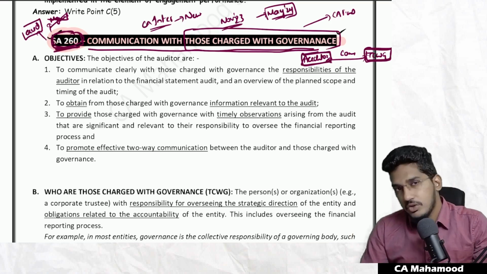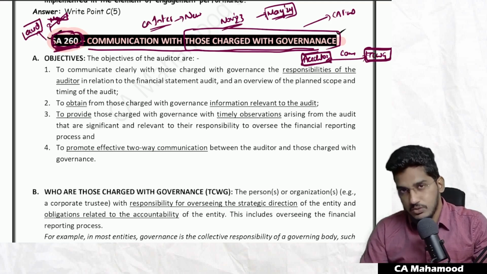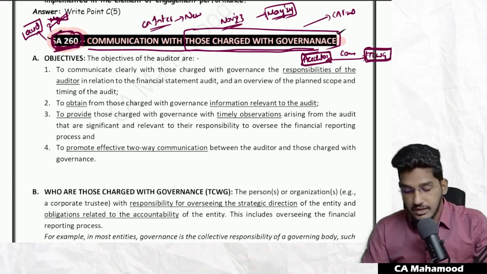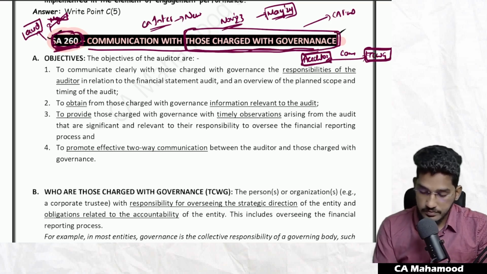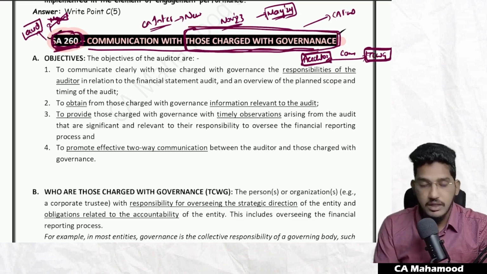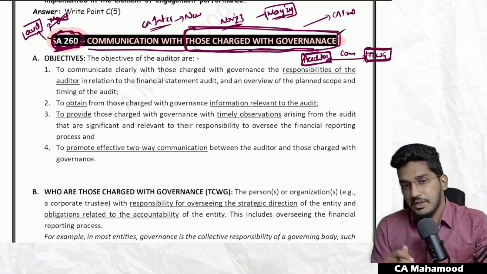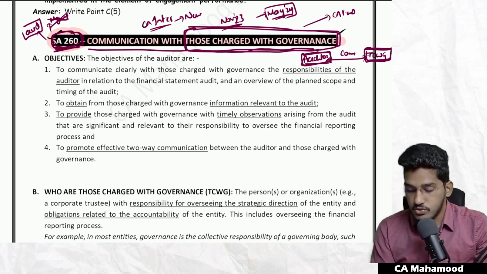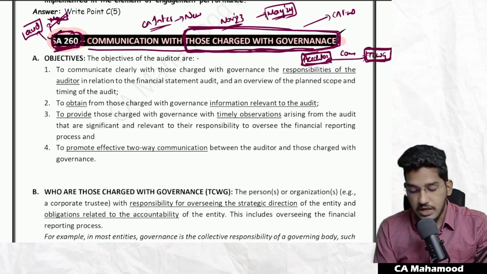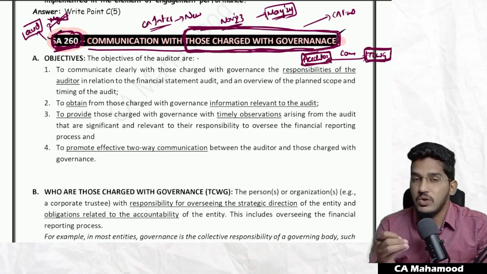Now, before we go deeper and understand what kind of communication is required between the auditor and those charged with governance, first let us try to understand who are those charged with governance. It becomes necessary for us to become aware of who will fall under this category of those charged with governance, what exactly they do, and what their responsibility is.